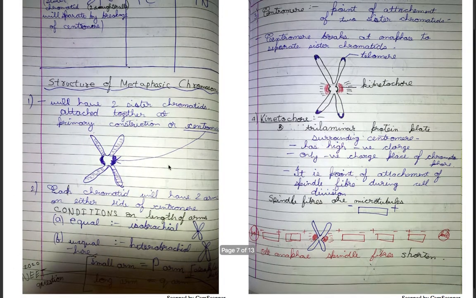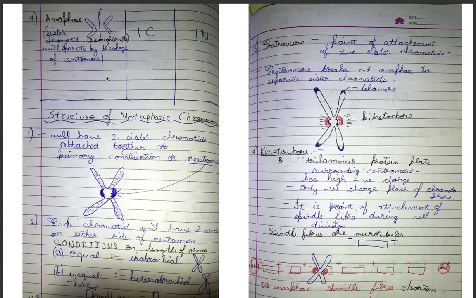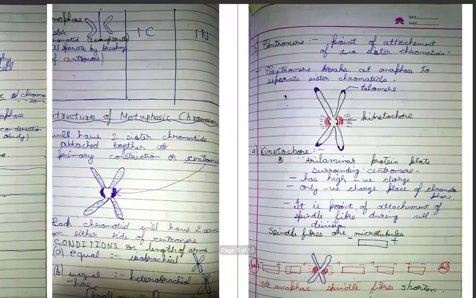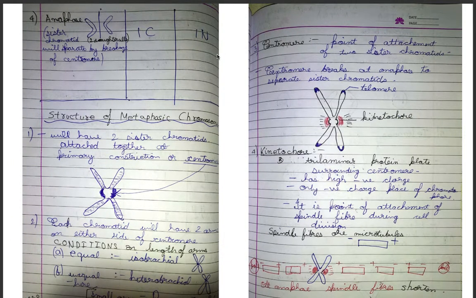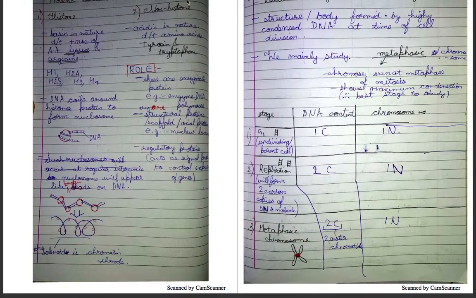Now the fourth would be anaphase, where there is separation of these, that would result in one DNA content and one number of chromosomes, since these two will separate to form two daughter cells.